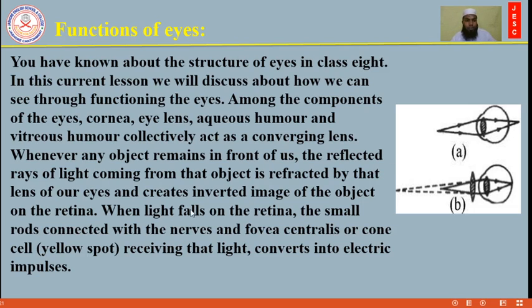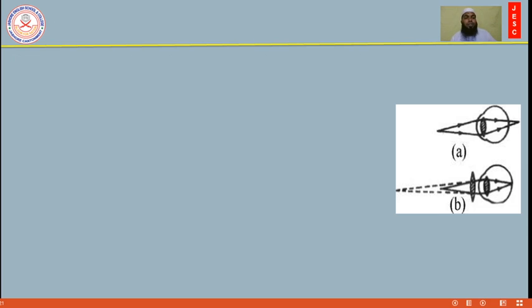Okay, dear students, whenever any object is in front of us, the light coming from that object is refracted by the lens of our eyes and creates an inverted image of the object on the retina. When the light falls on the retina, the small rods and the fovea centralis, or cone cells in the yellow spot, receiving that light convert it into electric impulses.